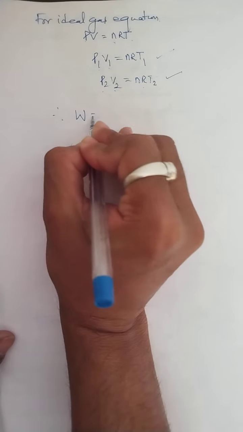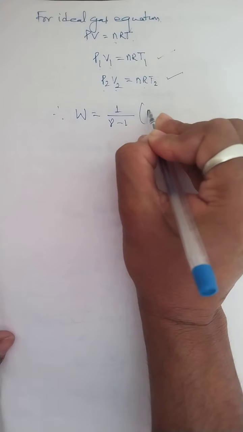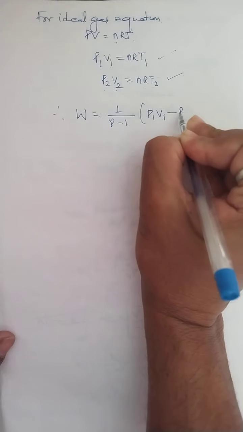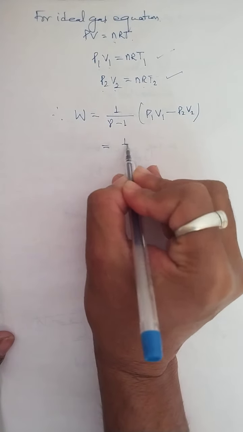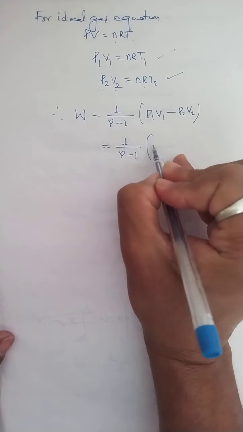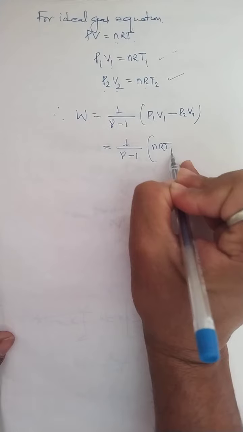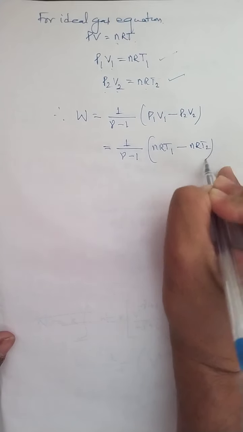The relation W, as you know, is equals to 1 by gamma minus 1, P1 V1 minus P2 V2. Now I replace it. What is P1 V1? Yes, nRT1, minus what is P2 V2? nRT2.